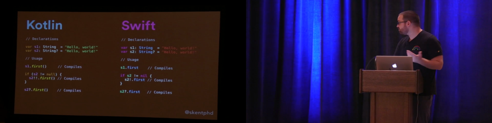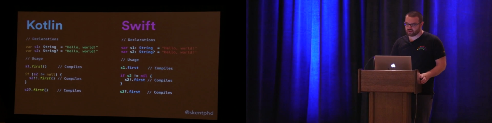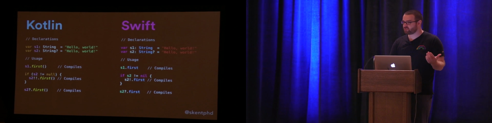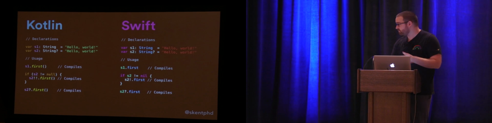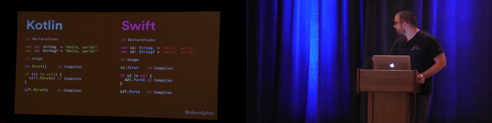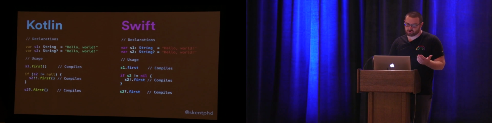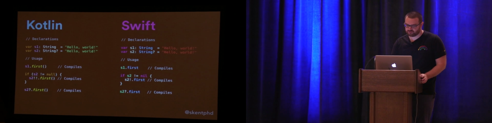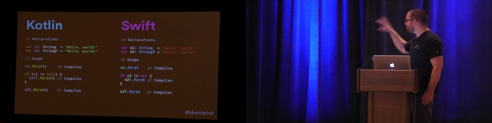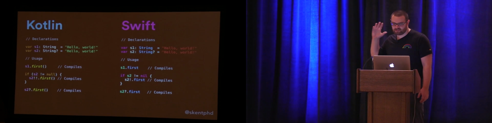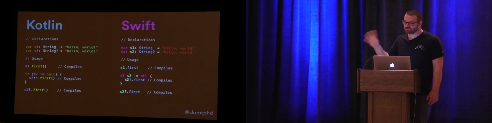I can say explicitly null check on S2 and then unwrap it, saying, OK, I've checked that this is not null. And I can just say, fine, forcibly unwrap the value and give me whatever string is contained. Or I can do things that we've seen more examples of this from Josh and Dan. Again, I can do things like optionally perform operations, so only call this method if the value is non-null. And again, since this is the last slide of code, look at how underwhelming this is. Like, these two things look exactly the same. They're extremely similar.